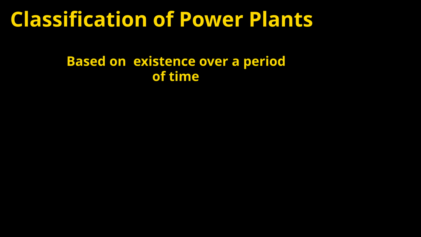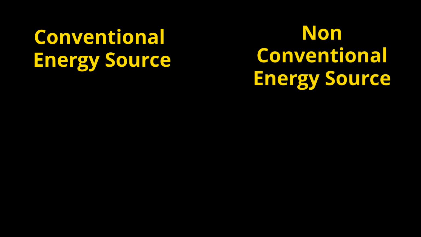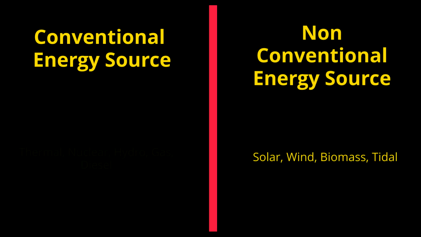Next classification of power plants is based on existence over a period of time. This can be classified as conventional and non-conventional energy sources, where conventional means these energy sources we have been using from a long time ago. For example, conventional plants like thermal, nuclear, hydro, gas, diesel, etc. We are utilizing these energy sources for generation of power for longer times. Non-conventional energy sources are energy sources which we started using only recently. For example, plants like solar, wind, biomass, etc. We started utilizing these energy sources for generation of power a few years back.